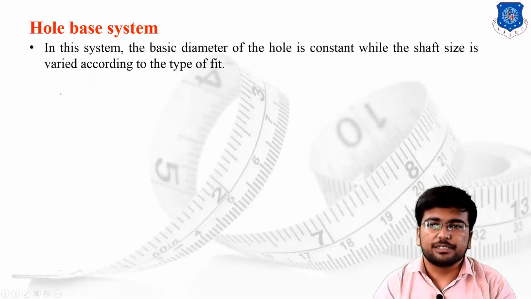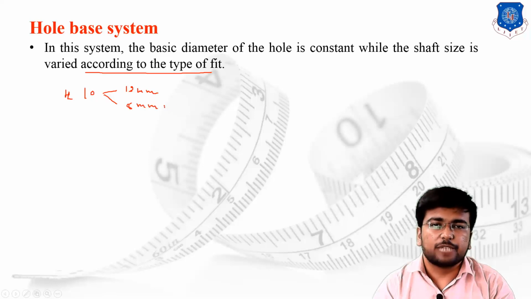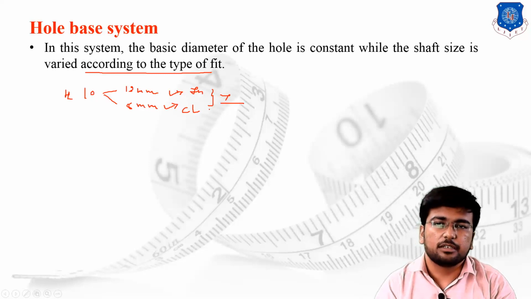In the particular hole based system, the basic diameter of the hole is constant, while the shaft size varies according to the type of fitting. As I have told you, suppose the diameter of the hole is, let's say, 10 mm. As per the basic requirement, suppose I have a shaft having 12 mm diameter and a shaft having 8 mm diameter. Suppose I take this particular shaft, it will generate the clearance fit. I will take this shaft, it will generate the interference fit, and in between there might be some chance of transition fit as well. So this is the case of the hole based system.